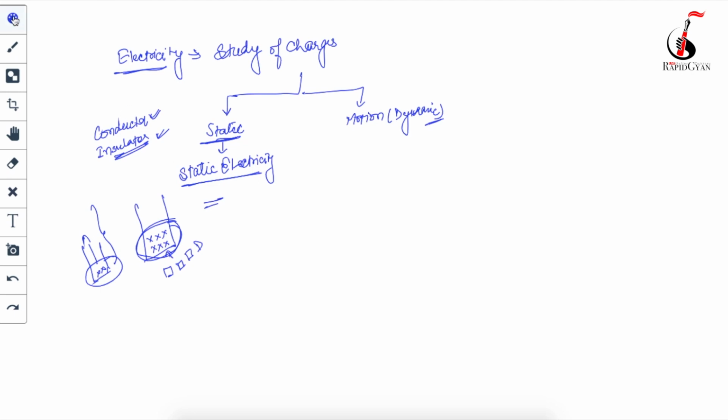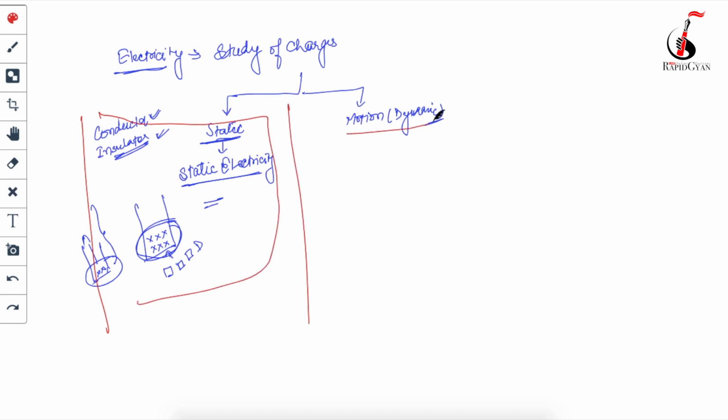We don't have to worry about this, because in this chapter we are not going to study static electricity. What we are going to study is the electricity generated because of the motion of charges. That is called current electricity. This is what we are going to study in this chapter. Hope you guys understand. So what is current electricity?